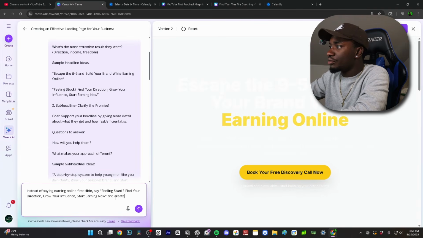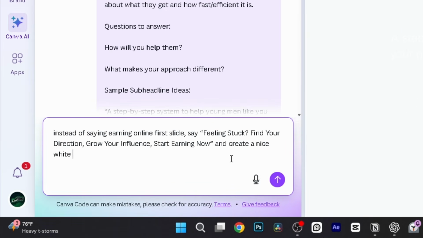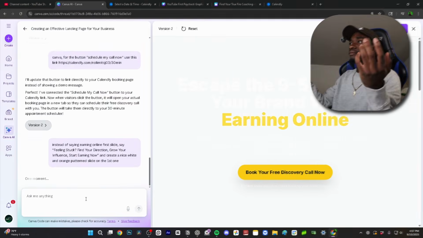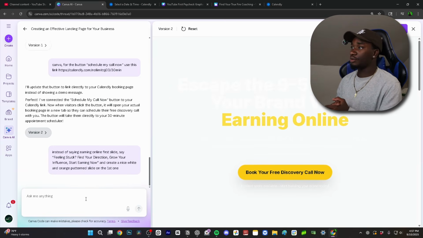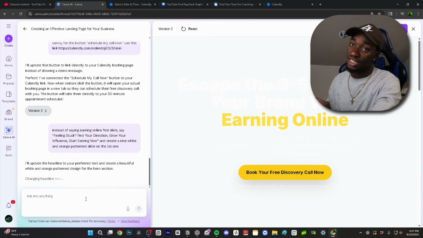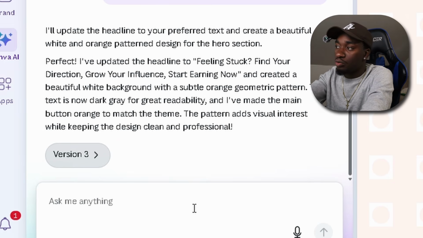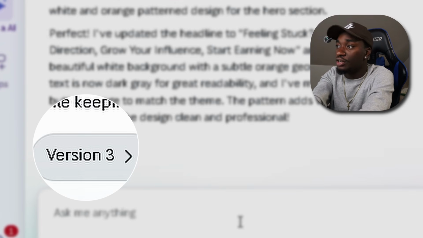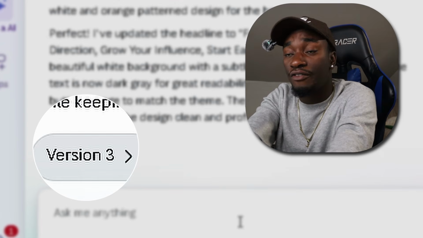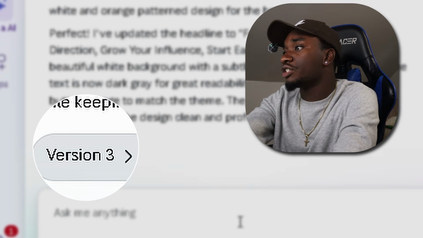And I want to try something. Create a nice white and orange pattern slide on the first one. Let's see. I don't even know about this color pattern thing, but you could just put in whatever you want with this AI thing. It's unbelievable. Oh, and I should say this too. You only get up to 20 versions per day. So if you're on the free version, you get 20. And if you're on the paid version of Canva, you get 50 version updates per day.